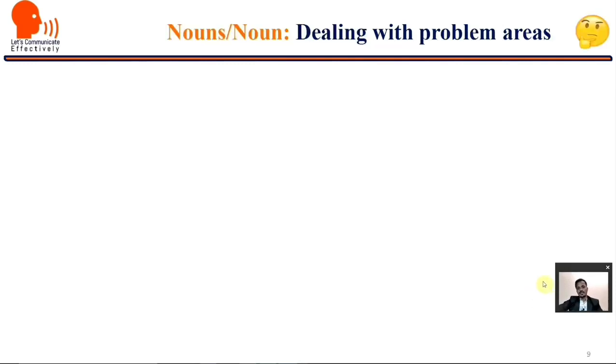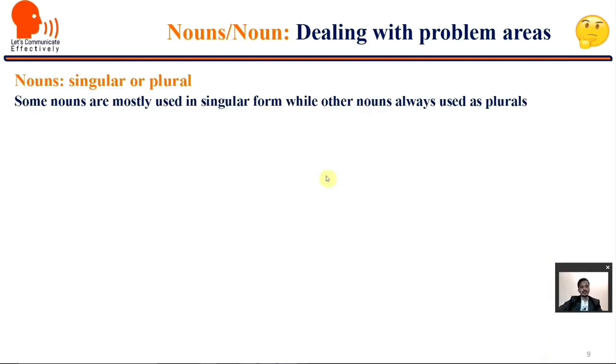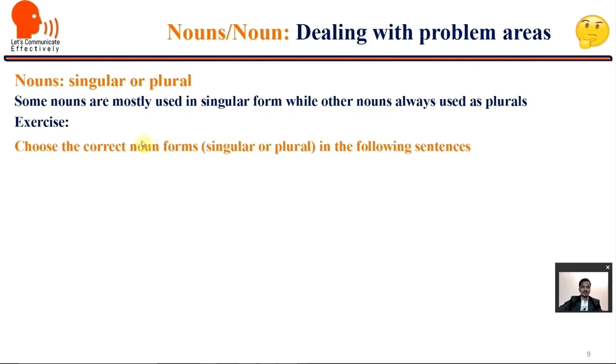Nouns, dealing with some problem areas. When we are using nouns, we have some of the problem areas of concern which we should focus, and this is what we are going to learn now. Proper uses. Singular or plural. Mostly we get confused whether we should use singular noun or plural noun, right? So some nouns are mostly used in singular form while other nouns are always used as plurals.